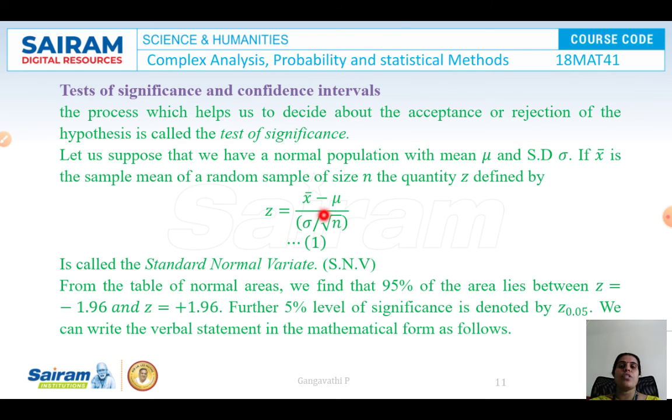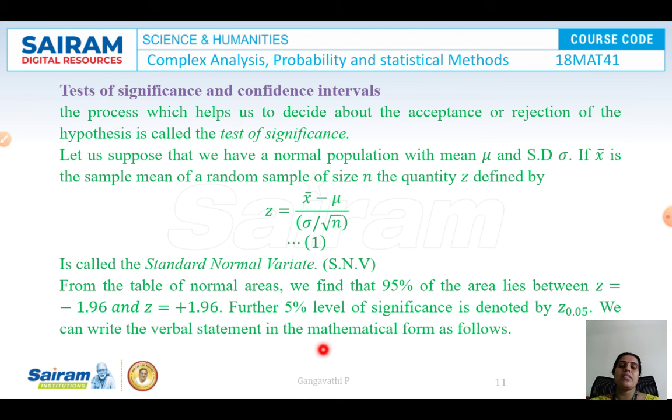This will be used to check the confidence limits, or whether we can accept or reject, that is, the confidence intervals. From the table of normal areas we can find that 95% of the area lies between z equal to minus 1.96 and z equal to plus 1.96. It is nothing but the 5% level of significance, denoted by z 0.05.